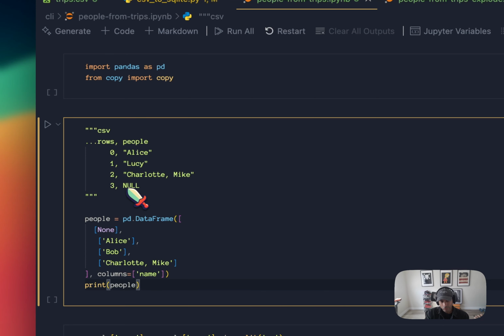Now, there were some rows that had a null value, so those were trips that I went on alone. There were some that had a single string. If they had a value, it was a string. There was one that was Alice, and this one was Lucy. I went on a trip with Alice, and this one I went on a trip with Lucy. It was just me and them. But then there were rows like this one where I went on a trip with multiple people, with two people, and it ended up being a comma delimited list.